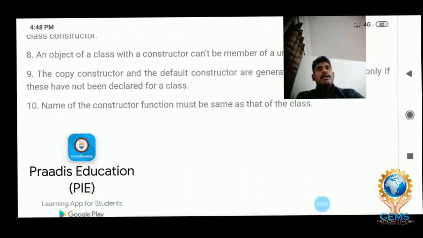The last one is, the name of the constructor must be the same as the class name. If the constructor name is different from the class name, then it will not work. So all these 10 points are given here. These 10 points are the constraints on constructors.